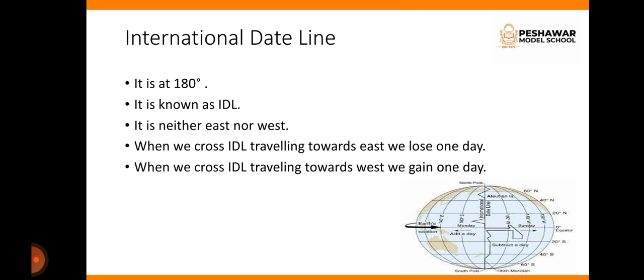International date line is at 180 degree. It is known as IDL. IDL stands for International Date Line. It is neither east nor west. It has no particular specific direction. When we cross the International Date Line traveling towards east, we lose 1 day. And when we cross the International Date Line traveling toward west, we basically gain 1 day. It means when you are traveling to the east, the date and time will be changed, and when you travel to the west, the date and time will be ahead.